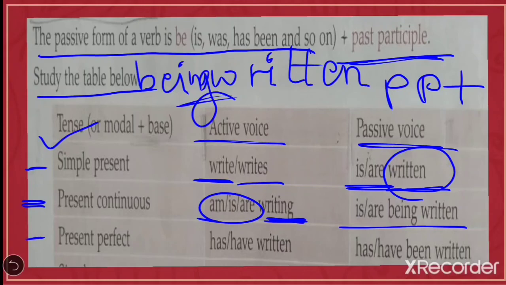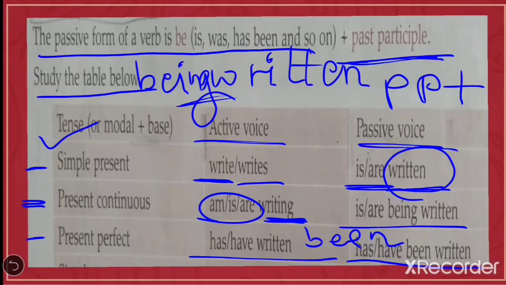Now look at present perfect. Present perfect is has, have, written. Here your verb is already coming in past participle form, but then also here you have to write been in passive voice. Has, have, been, written. I hope students it's clear, and maybe you forgot because you learned it before in 6th standard.